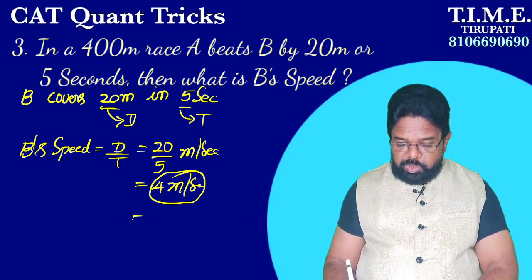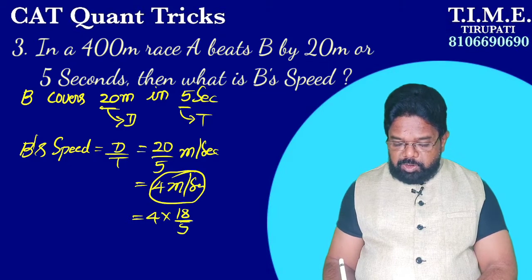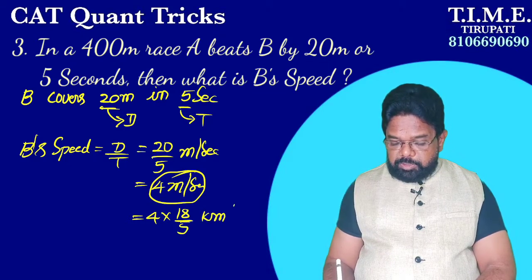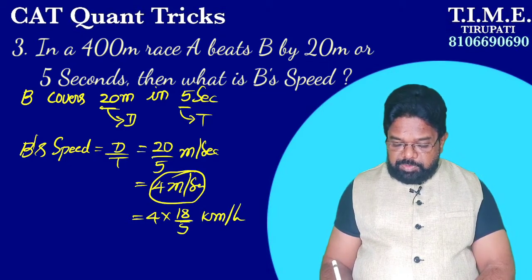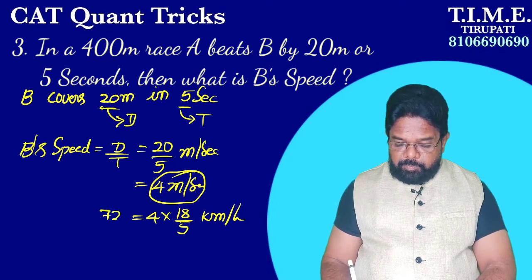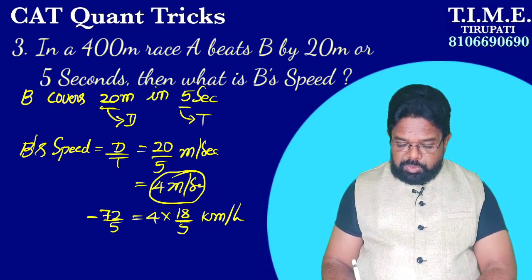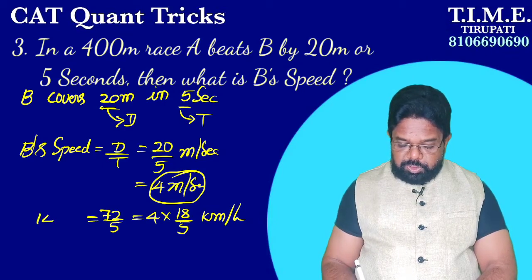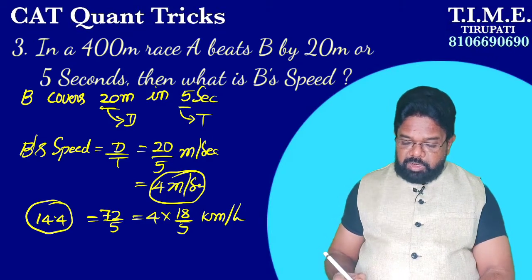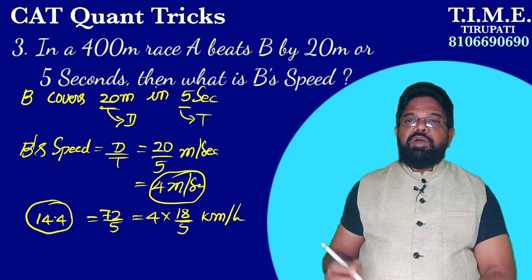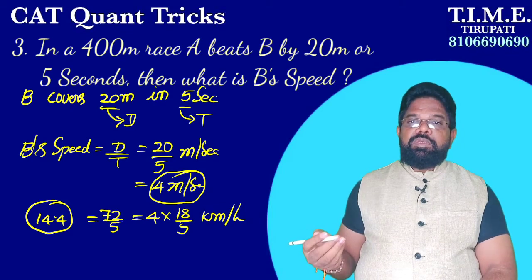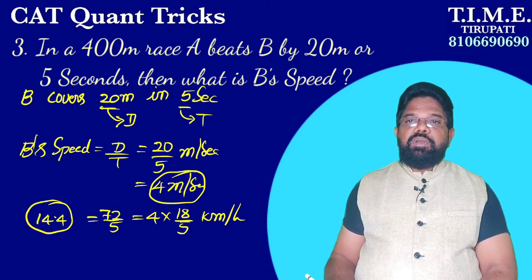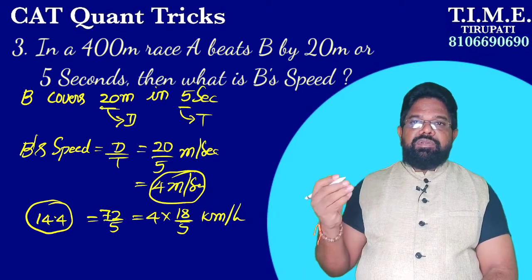So 4 into 18 by 5: 18 times 4 is 72, 72 by 5 is 14.4 kilometer per hour. That is our answer. Do all of you understand this question?